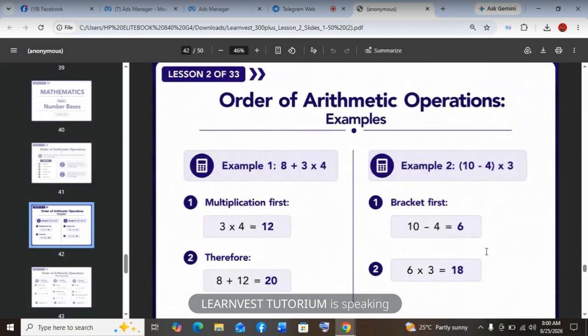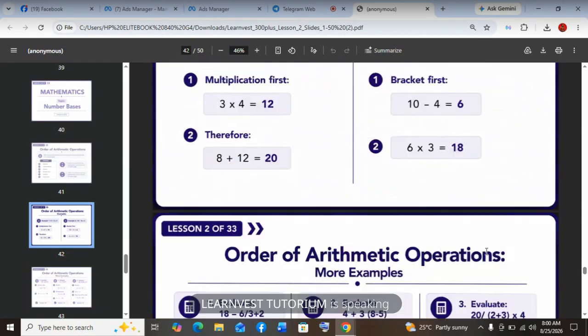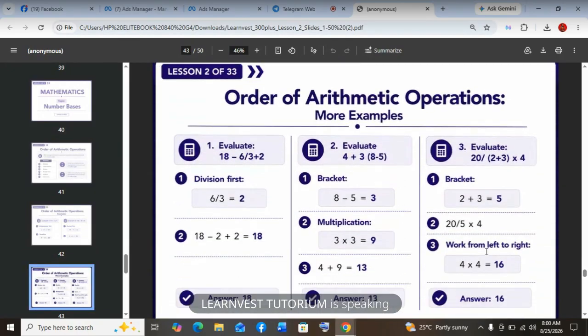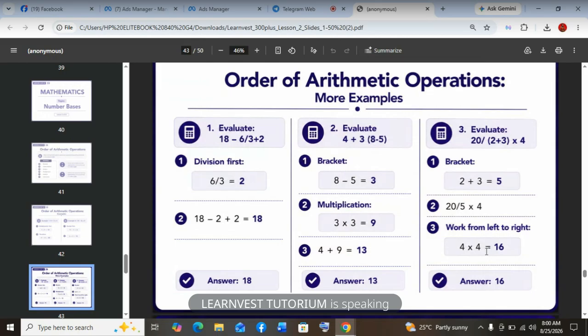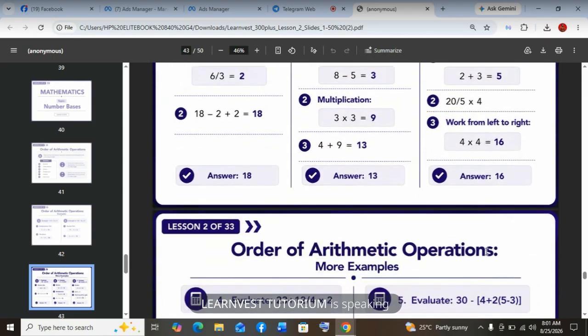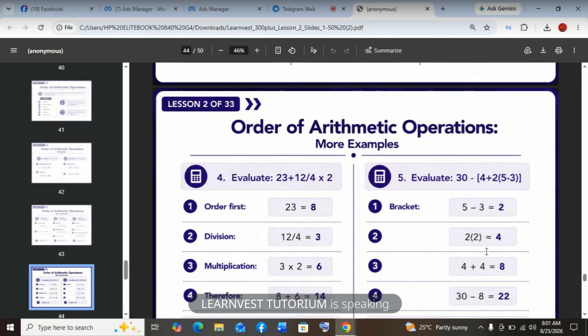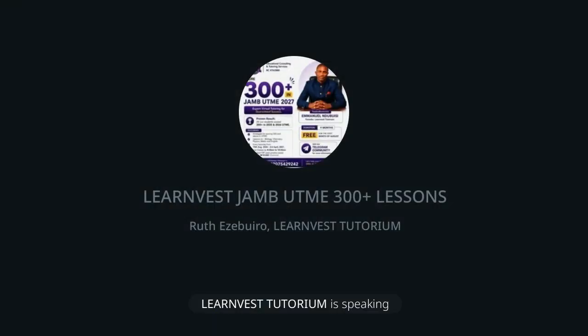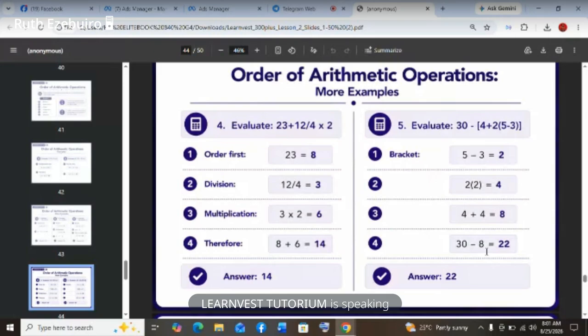Then, number 5, evaluate 30 minus big bracket 4 plus 2 small bracket 5 minus 3. So you deal with the small bracket first. You get 2. Then you move to the next level, 2 times 2, 4. Then you add inside the bracket, 4 plus 4, 8. Then you now bring it out and do subtraction last. 30 minus 8, 22. So the answer is 22. So we are good with BODMAS. Please, everybody should practice BODMAS. Set questions for yourself and deal with them.